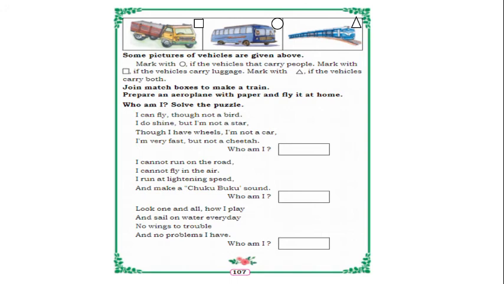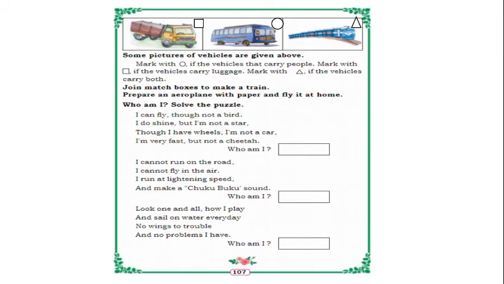Yes. The next, join matchboxes to make a train. Prepare an aeroplane with a paper and fly it at home. So you can try this, children. You can join the matchboxes. Empty matchboxes will be there, and you can make a train. And prepare an aeroplane with a paper and fly it at home. So you can make a train by matchbox. Just try it, children.